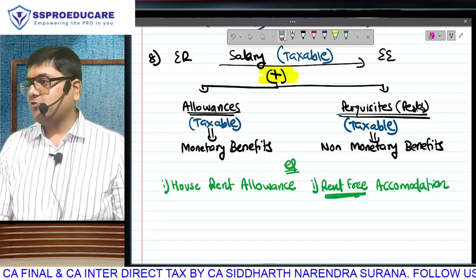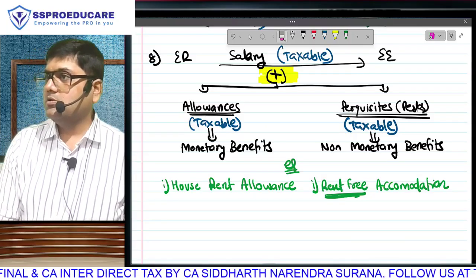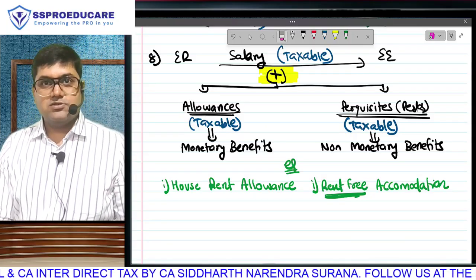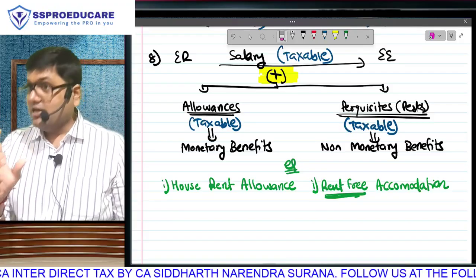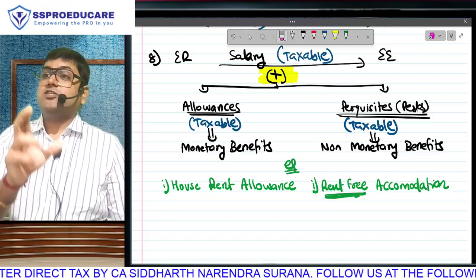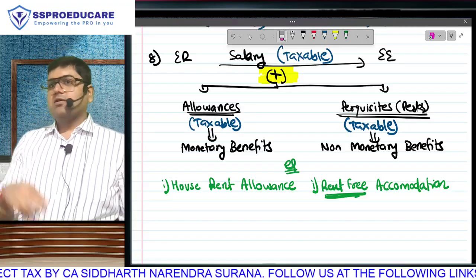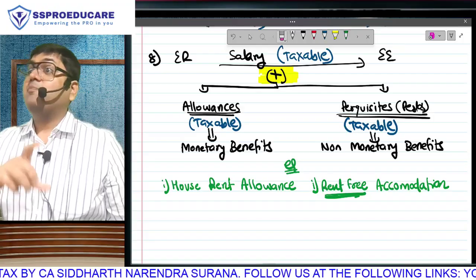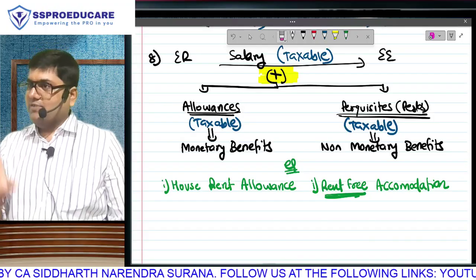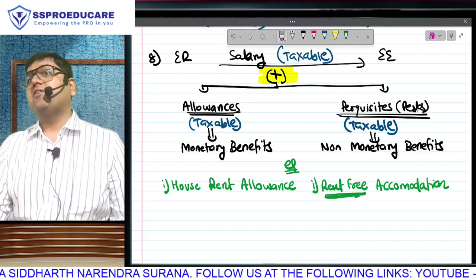Have I saved the expense of rent? How? The employer gave me the house. So have I saved some money? That's my profit. The profit so saved, the money so saved. What is the market rent of this house? That saving will be added in my taxable salary. 1 lakh in cash received, and the saving because of my employer.